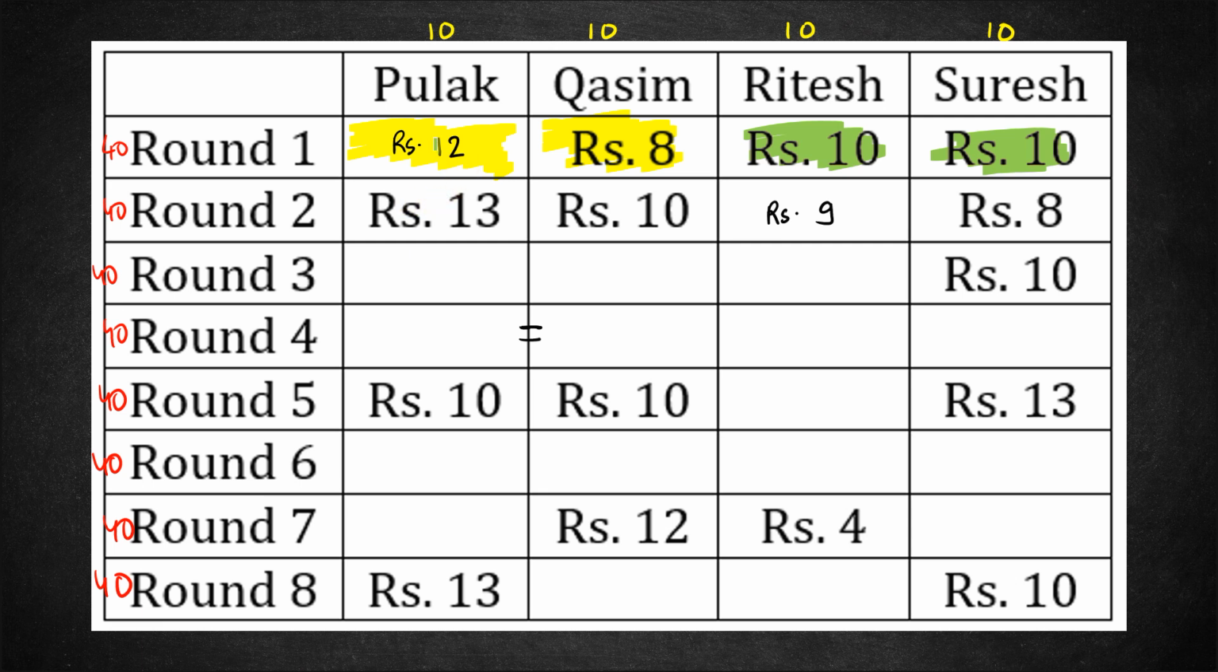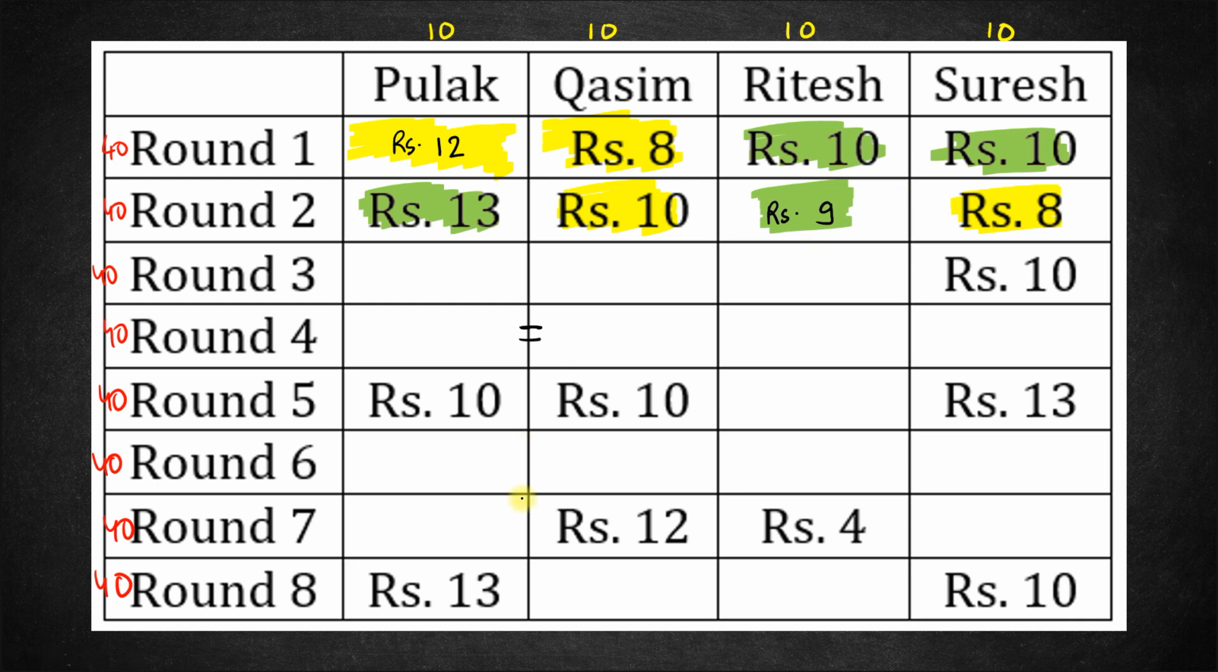Now in round 2, see what's happening. Pulak is gaining 1 rupee. Qasim is gaining 2 rupees. So Pulak and Qasim could not have been a pair because they were a pair in the first round. So Pulak, gaining 1 rupee, would have paired with someone losing 1 rupee, and the only person losing 1 rupee is Ritesh. So Pulak would have paired with Ritesh and the other pair would have been Qasim and Suresh. Correct? Fine. So this is for round 2.